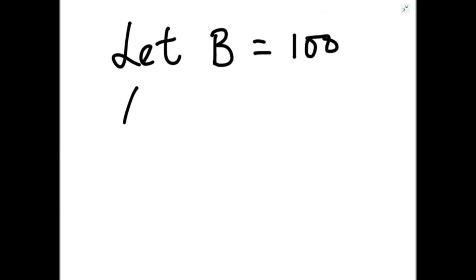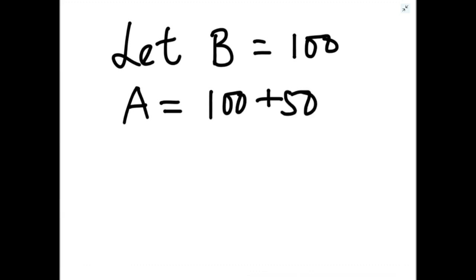So start from B. Let B salary be 100. So A salary is 50% more. That means 100 plus 50. That is 150. Because A is getting 50% more than B. 50% of 100 is 50. 100 plus 50 is 150.